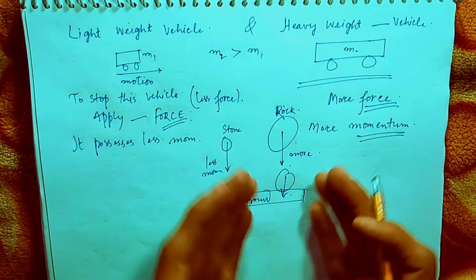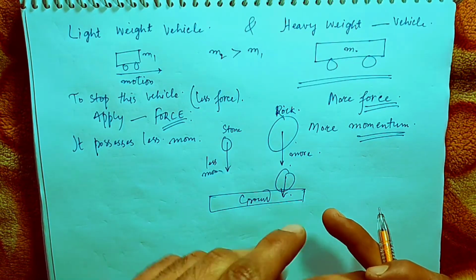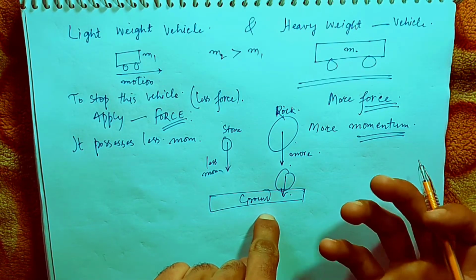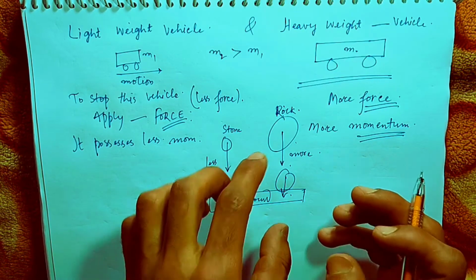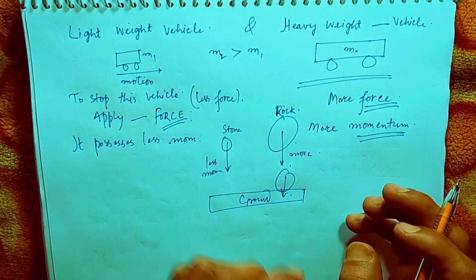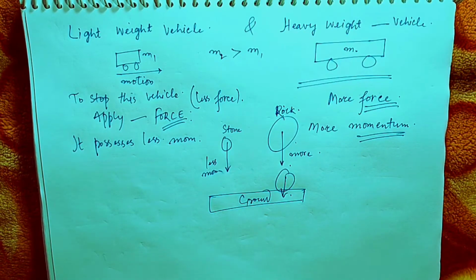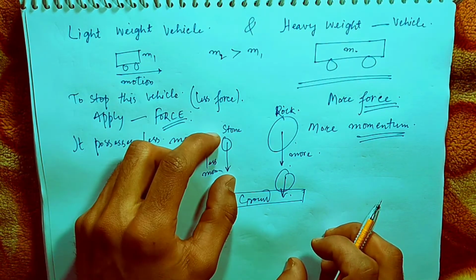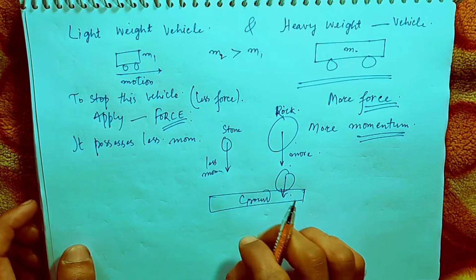So the force exerted upon touching the ground or the hands of any person by this rock is very much larger in effect as compared to that of the smaller rock.